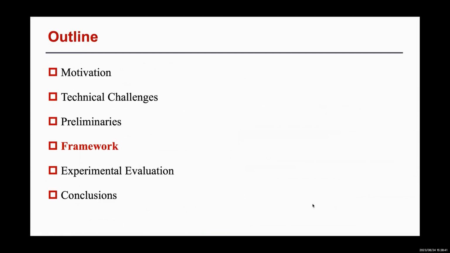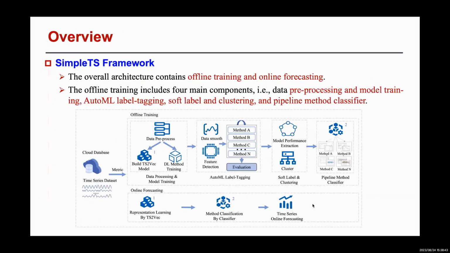Next, I will present our framework. As shown in the picture, our framework contains offline training and online forecasting. The offline training includes 4 main components: data preprocessing and model training, AutoML label tagging, soft labeling and clustering, and pipeline method classifier. We will further introduce the details of each component.